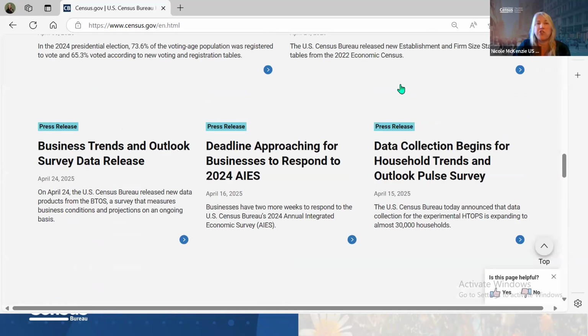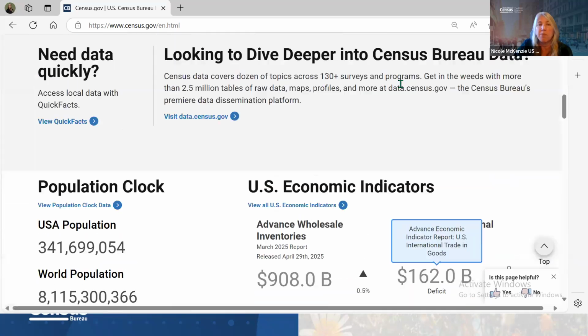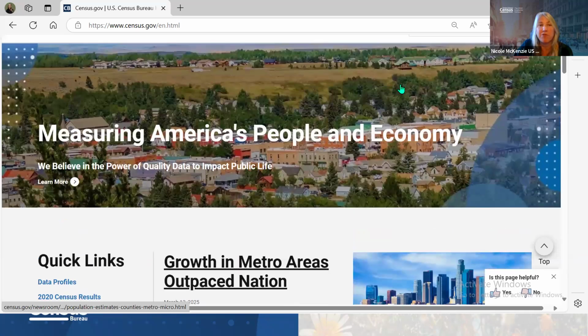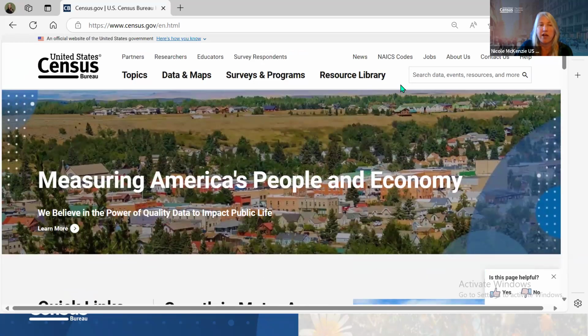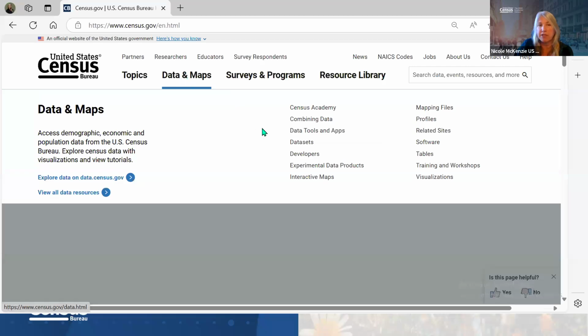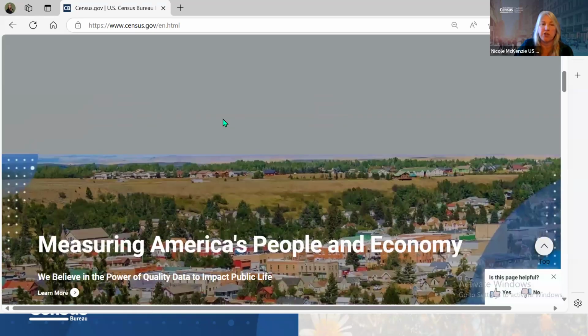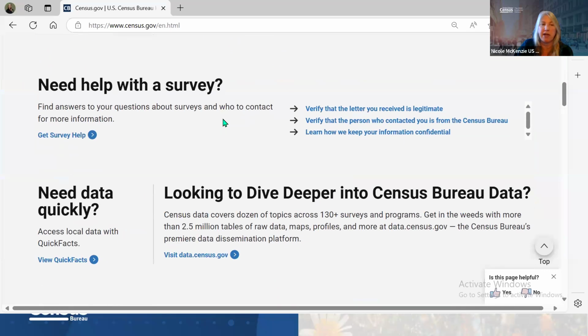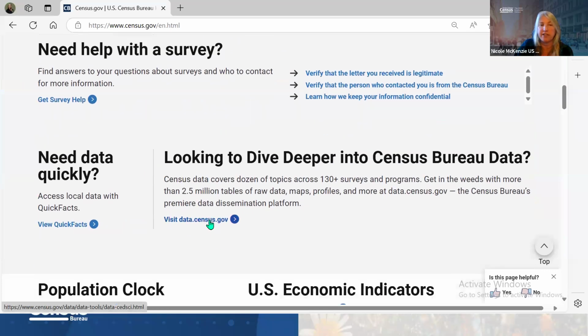Now I want to go in and show you how to quickly pull up some very useful information for the community that your library is serving. So we're going into data.census.gov. I could go to data maps and over here to the tools. It also shows up here, and as I mentioned, it shows up on our main page. So there are many ways to get to this app.